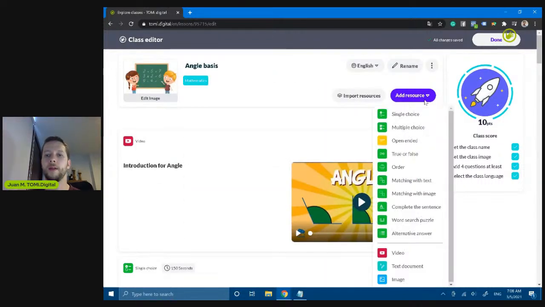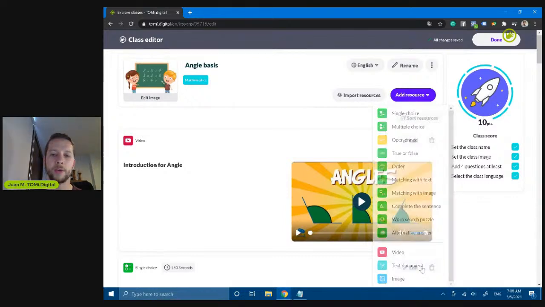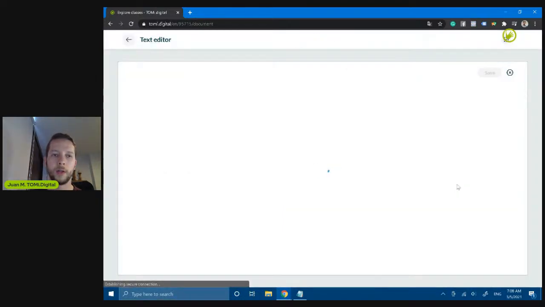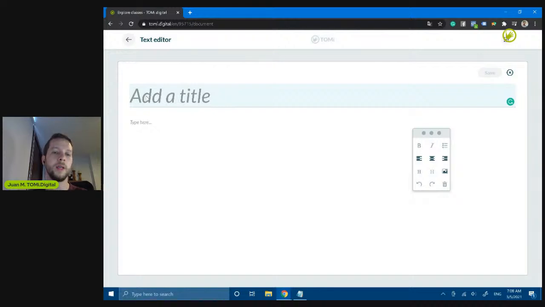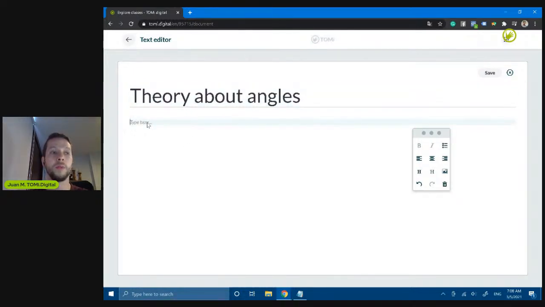And the other type of resource was the video that I already used. If I want, I can add any kind of text. So this is a text editor for creating more theoretical content. So for example, this is the theory about angles. So I could look for text and add that here.